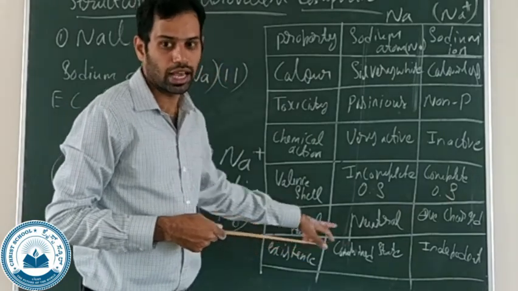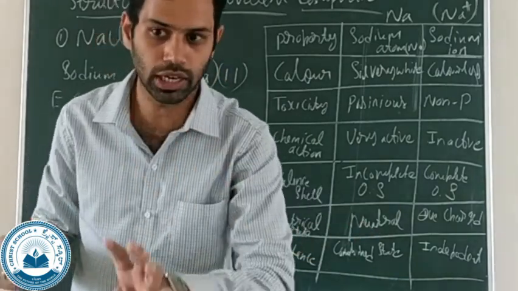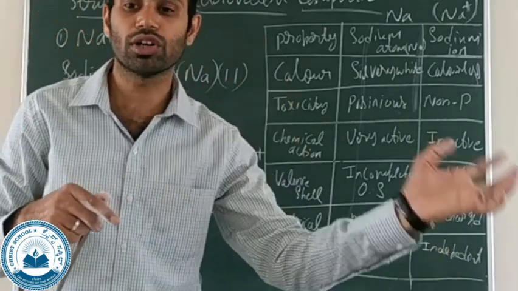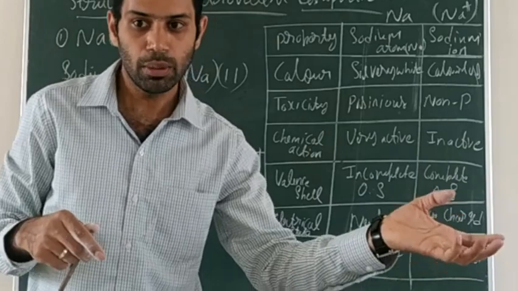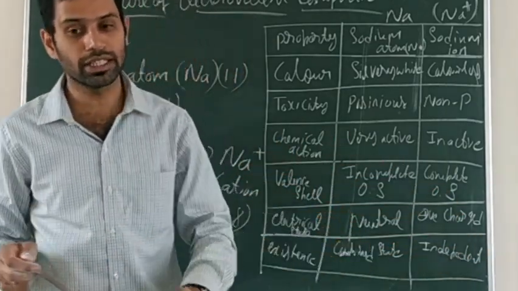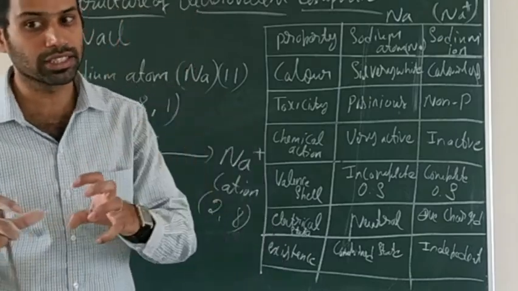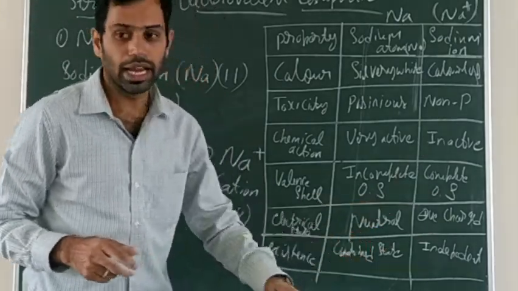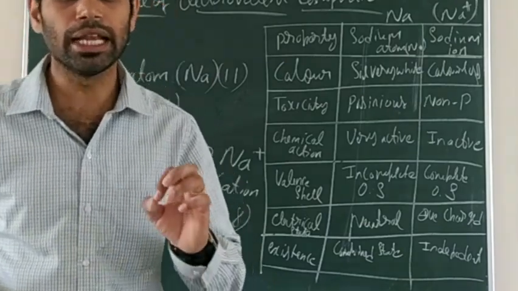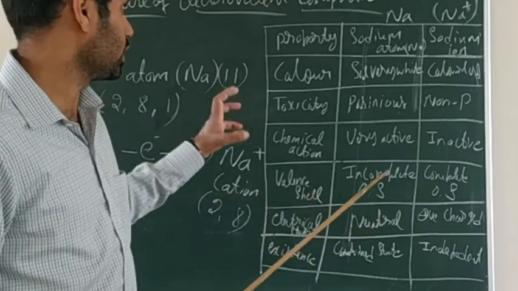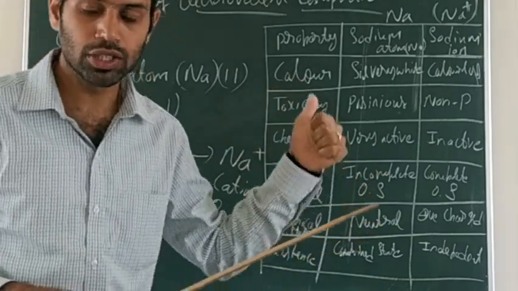Sodium atom is neutral, whereas sodium ion has a positive charge. And next, existence. Sodium atom is present in the combined state, whereas the sodium ion exists as independent; it will not be present in the combined state. So this is the difference between the sodium atom and sodium ion.